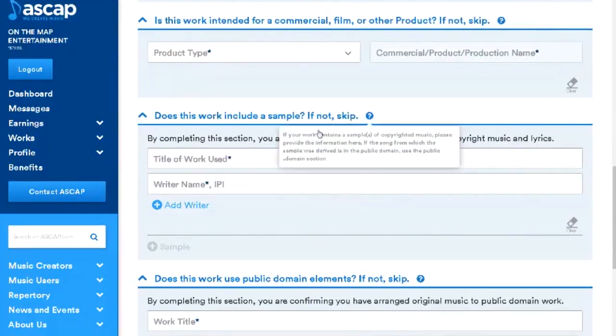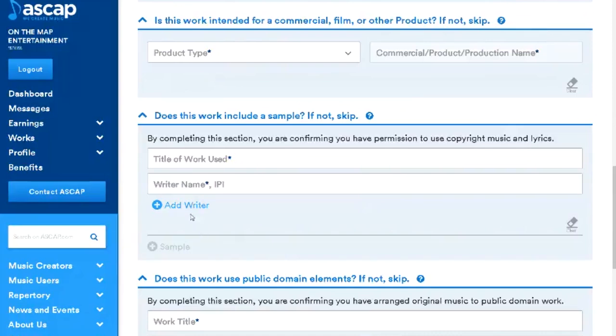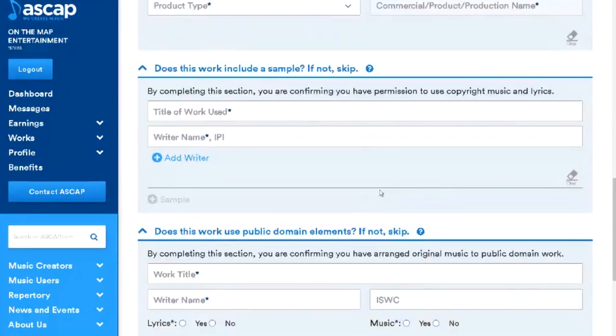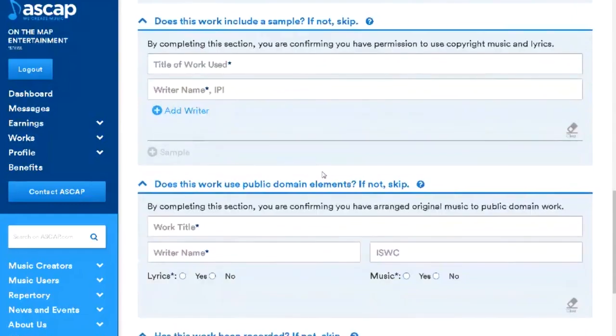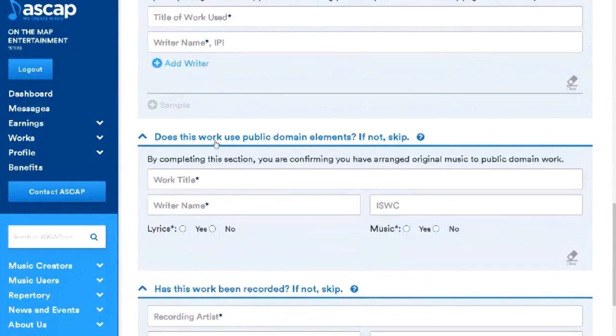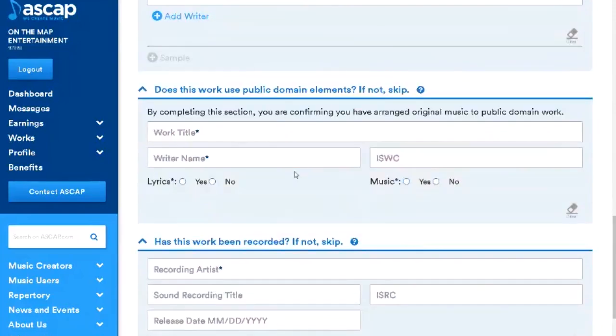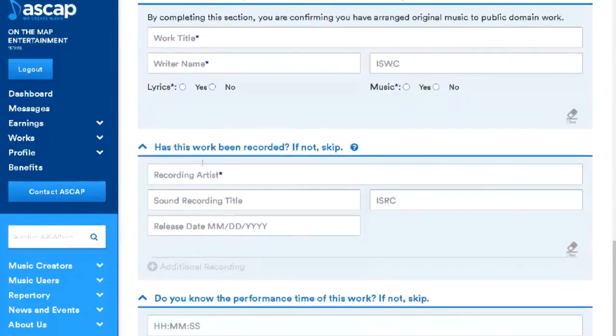Does this work include a sample? Nope. I sampled my brother's voice, but that was part of the vocals that he sent me. So no, that's pretty fine. So skip that. Does this work use public domain elements? Nope. None of that. So I can skip that. Has this work been recorded? If not, skip. Yes, it has been recorded.